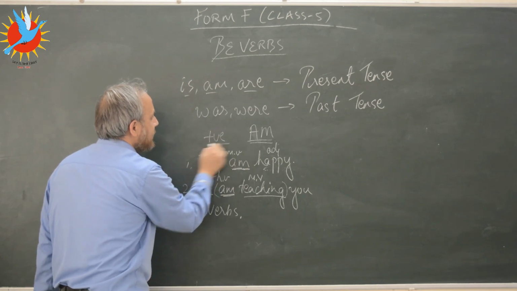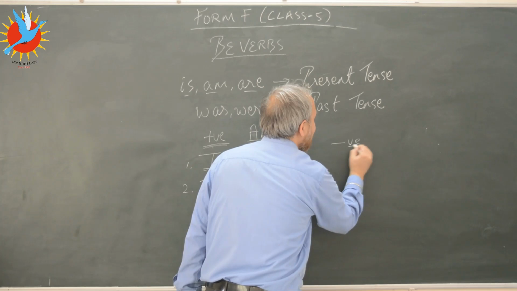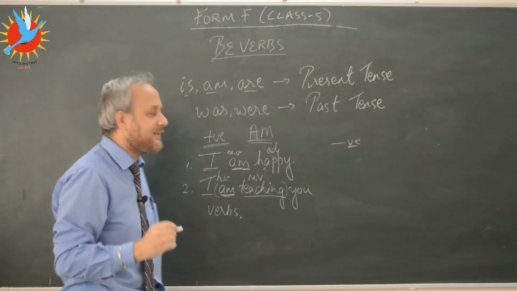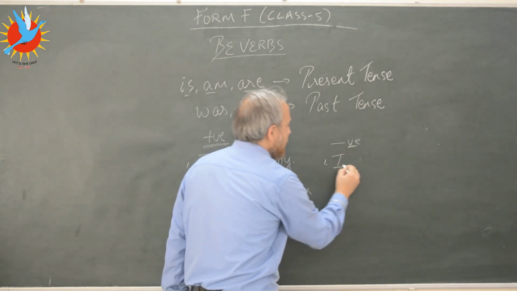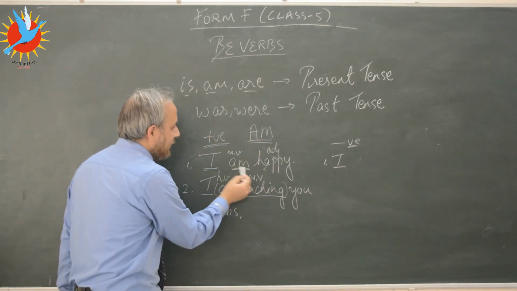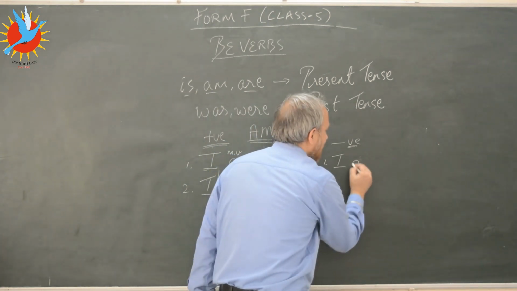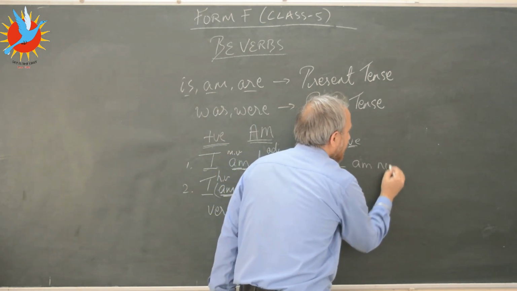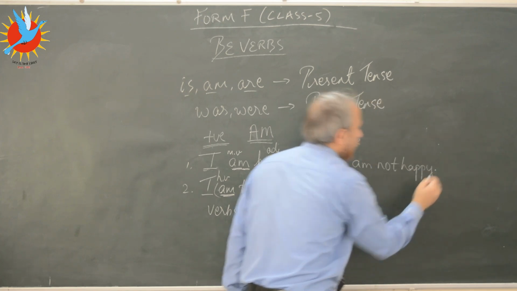So I am happy is a positive sentence. Now if I want to make this negative, it is very, very simple. I will simply add not after am out here, after the verb. So I am not happy.